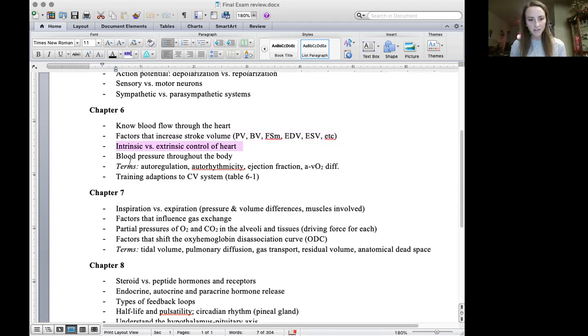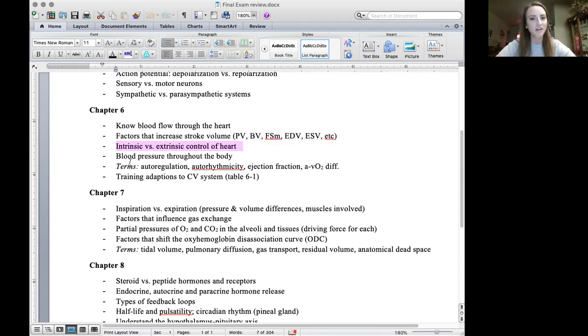Okay, but another main topic was intrinsic versus extrinsic control of the heart. We know intrinsic control is autorhythmicity. It's the ability of the heart to control its own impulses, and that is regulated by the SA node, the AV node, and the Purkinje fibers. So just knowing intrinsic control is from within the heart, that's where we see those impulses. And then extrinsic control is from outside of the heart.